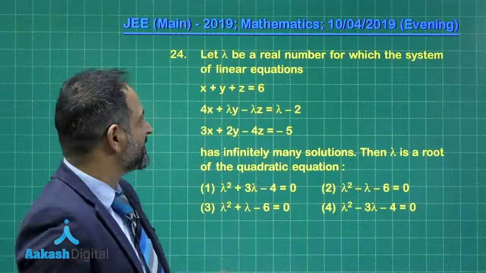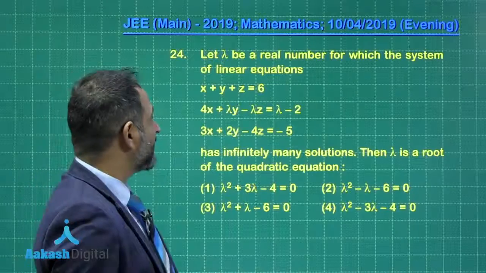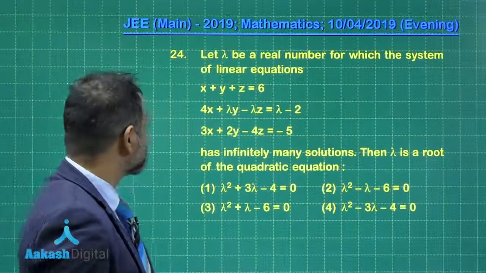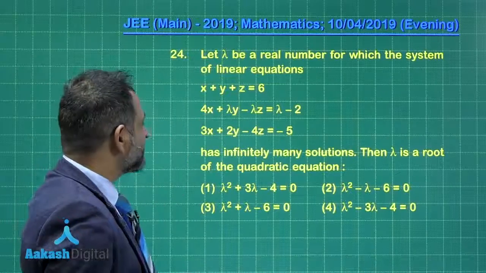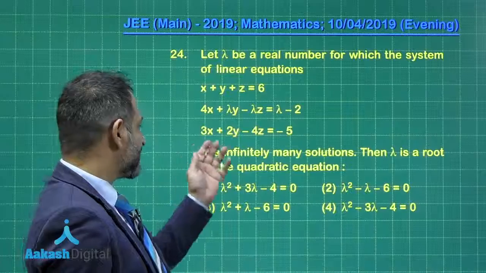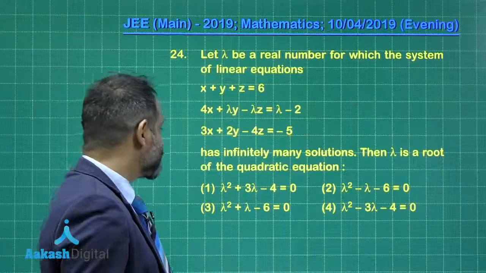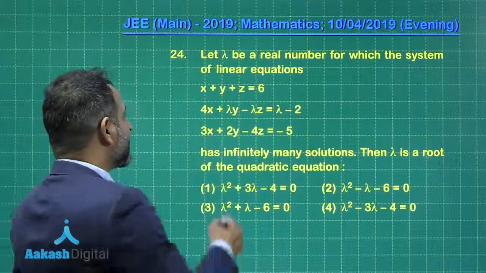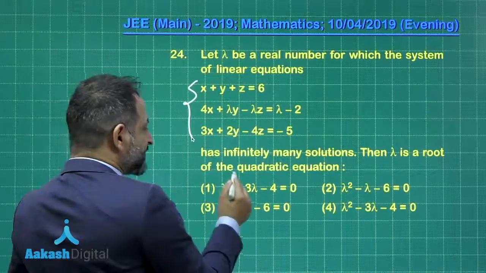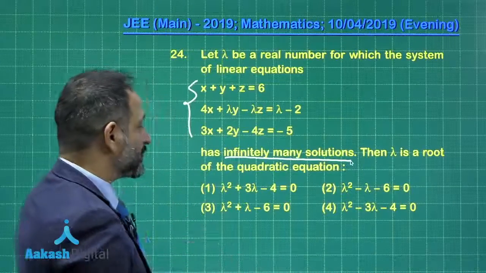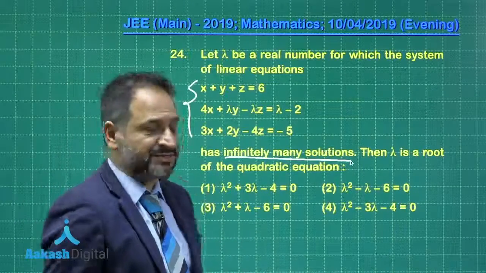Now the next problem is again related to a system of linear equations. The first equation is x plus y plus z is equal to 6. The second equation involves a variable lambda, and the third equation is 3x plus 2y minus 4z is equal to minus 5. The question says that if this system of equations has infinitely many solutions, then lambda is a root of which of these equations.